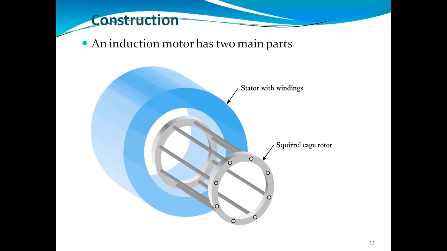Here there is absence of the slip ring. As we are not using the slip ring and the brushes, its construction becomes very simple and robust as compared to the slip ring induction motor. That's why this type of induction motor is widely used.